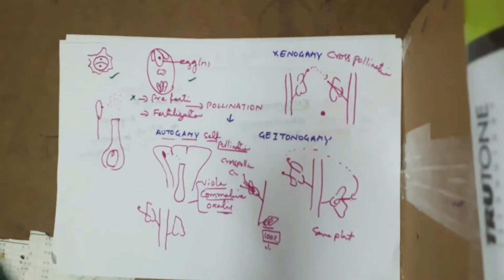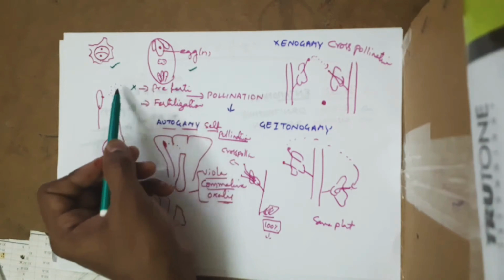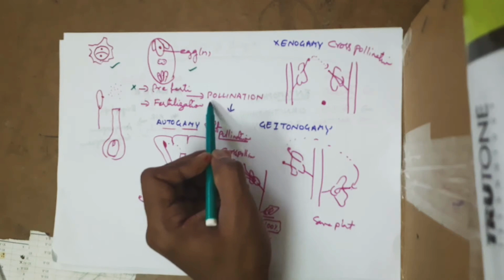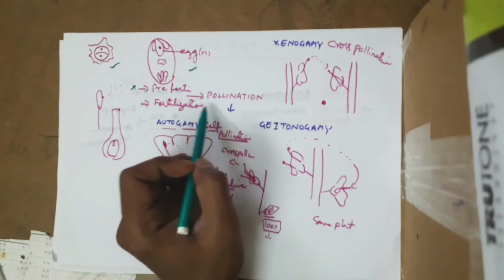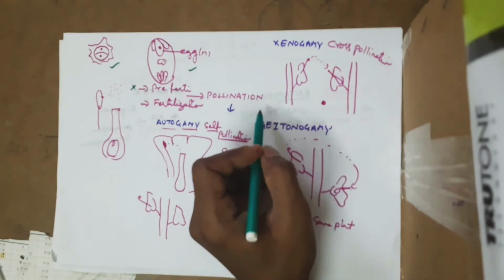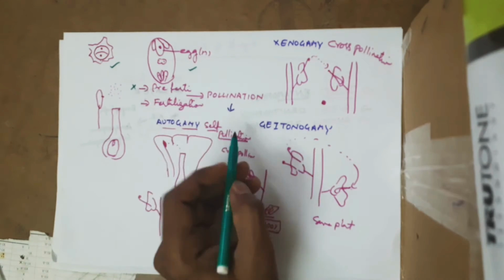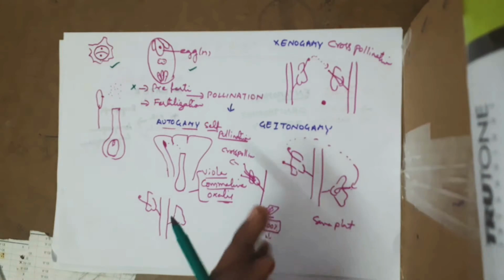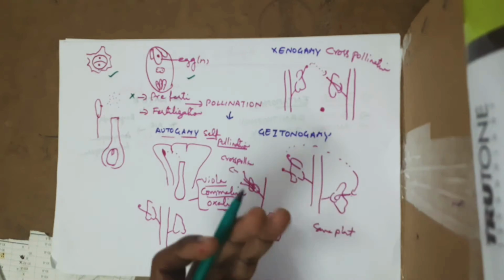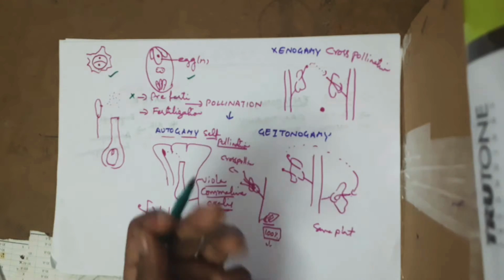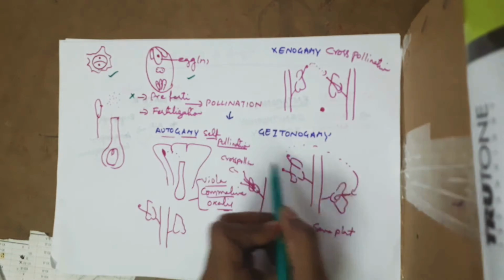So for that reason there is one specific method by which plants transfer their pollen grains to the stigma or to the egg, called pollination. So in plants, pre-fertilization is followed by pollination and then it leads to fertilization. So pollination is the process of movement of pollen grains from anther to stigma of a flower. For the pollination to occur, plants adopted different methods of pollination, like they require agents. And before knowing agents, we need to know a few things, like what are the varieties of